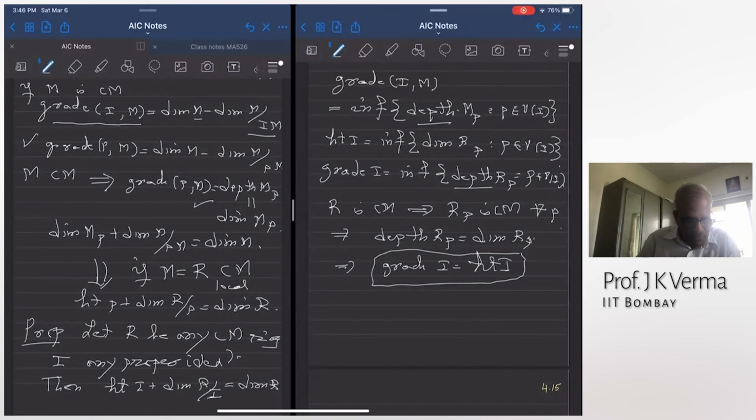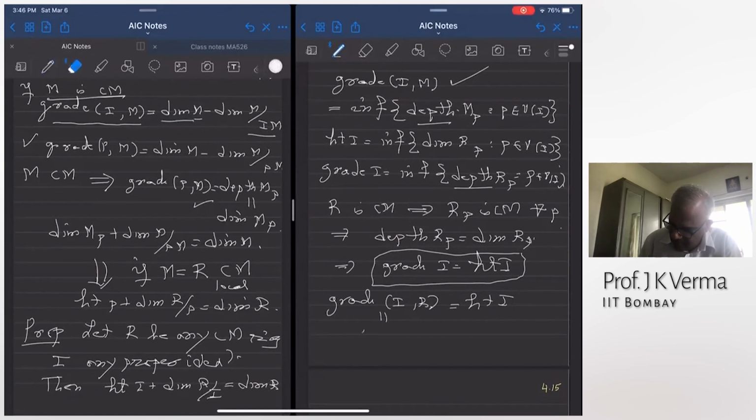But we want to show that height of I plus dimension of R mod I is dimension of R, so we apply this formula on grade of I R. That is equal to height of I. But when the module is Cohen-Macaulay, grade of IM is dimension of M minus dimension of M mod IM.